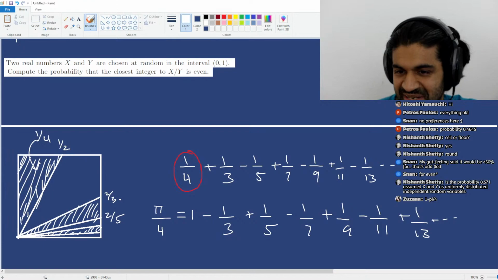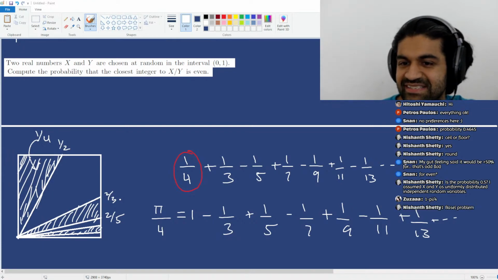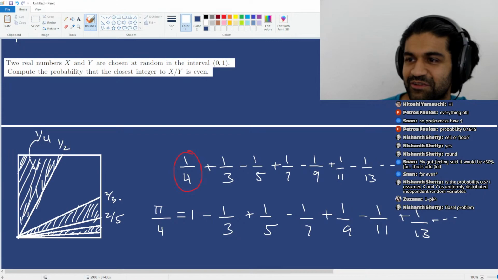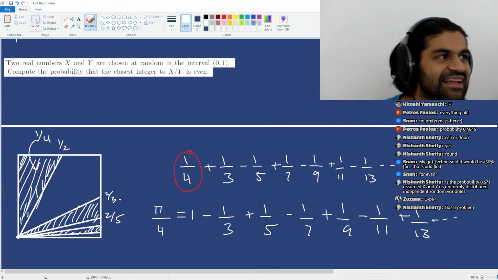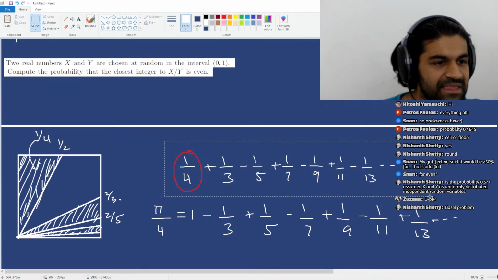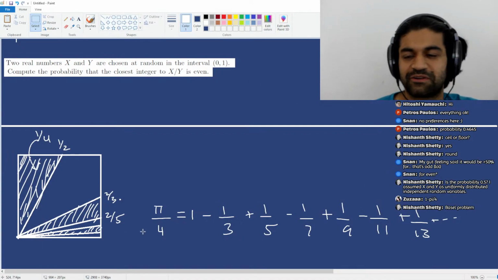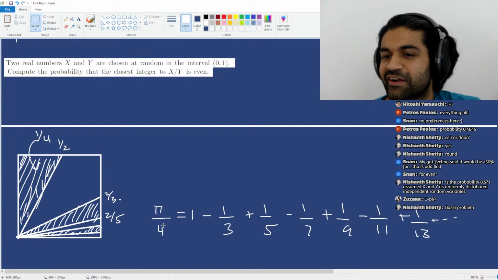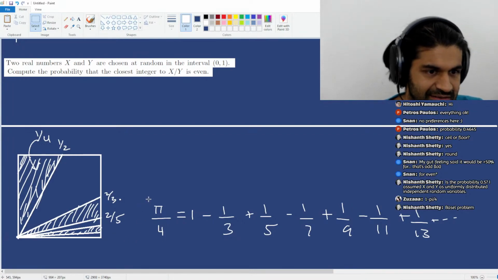It's okay if you haven't seen it before, but it's a fairly popular and famous series. And so essentially pi over 4 is going to equal 1 minus a third plus a fifth minus a seventh, and so on. So yeah, it's the Basel problem. But this one is not the Basel problem. You can get this one from the Taylor expansion for arctan or something like that. This one is not so bad at all.